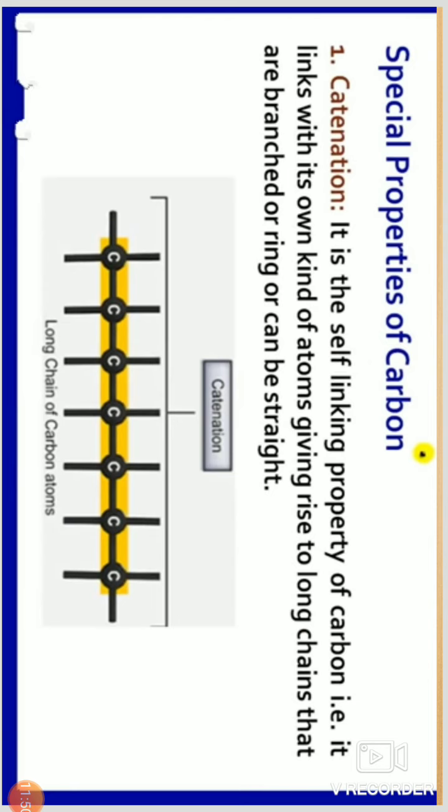This is a branched chain, and this is a ring chain. And the next point is